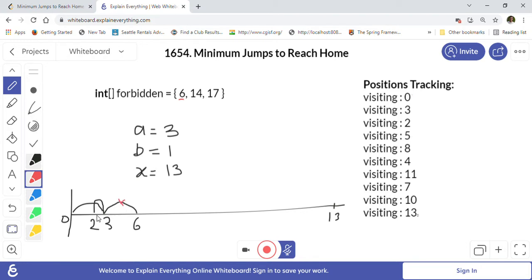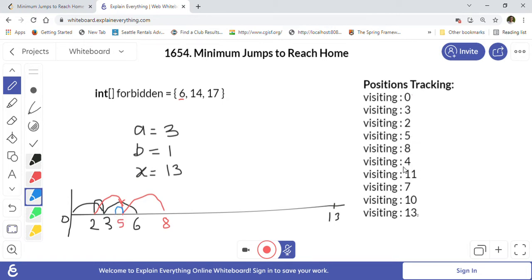After that, from 2, we can again try to go 3 positions forward, and we reach 5. From 5, if we travel forward 3 positions again, we can reach 8. One other position you can reach from 5 is 4, by going backward.